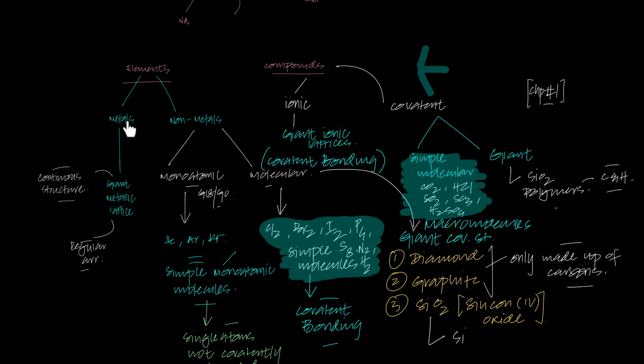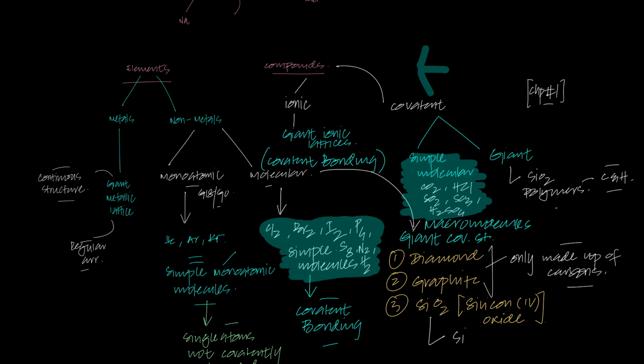It would either be a metal, because it has mobile electrons to carry charge, or it can be a giant covalent structure, not a compound, right here, and that's your graphite.